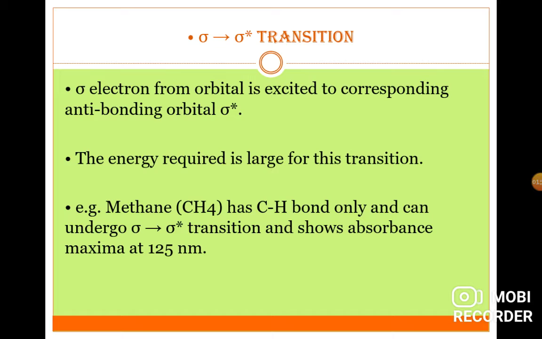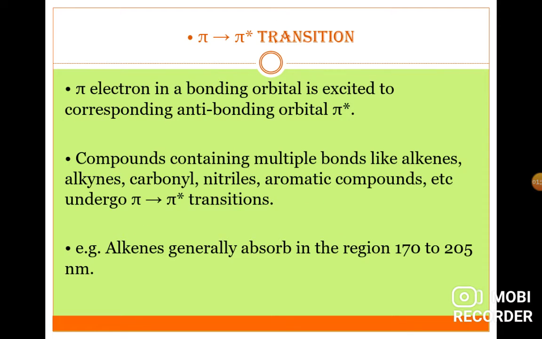Example, methane. Methane has only C-H bonds and can undergo sigma to sigma star transition because of the single bonds present, and shows absorbance at 125 nanometer.